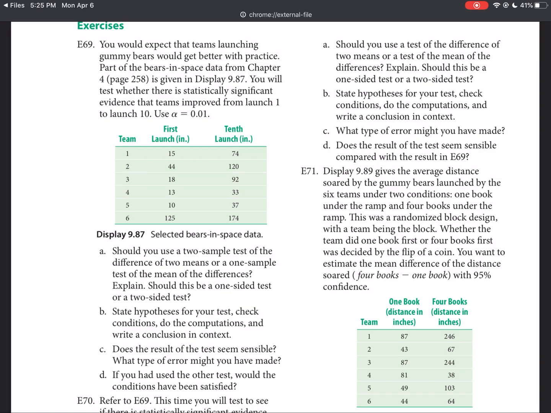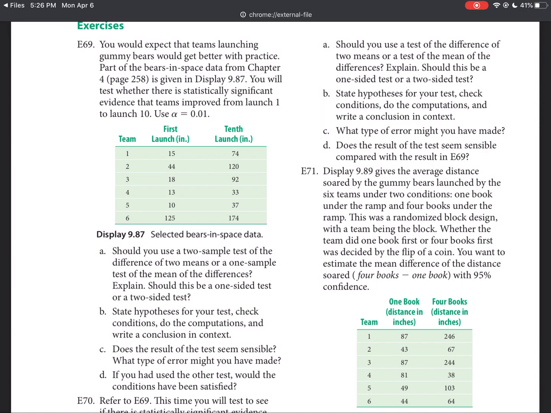Explain. Well, given the fact that you are having people launch these gummy bears, notice that it says first launch, 10th launch, I think we can safely assume that it's the same people or person launching the gummy bears each time. That means that the 10th launch is certainly not independent of the first launch. There's going to be some skill here where people practicing basically causes, you would think, improvement. That's the biggest reason why you can't just use a 2-sample test. We're going to want to combine this data.